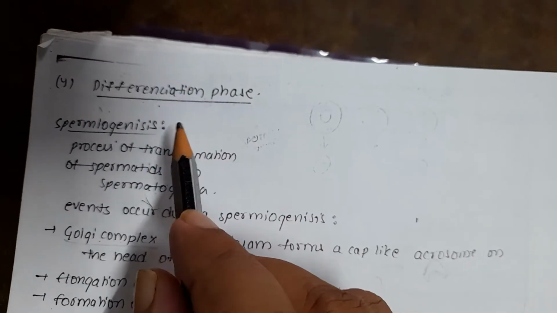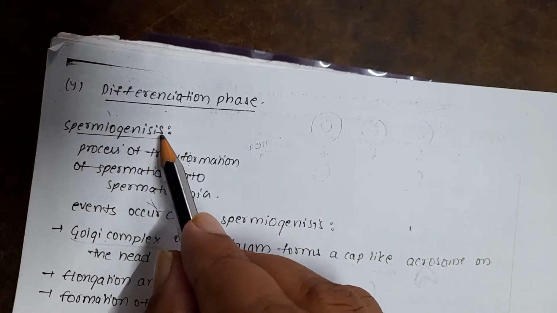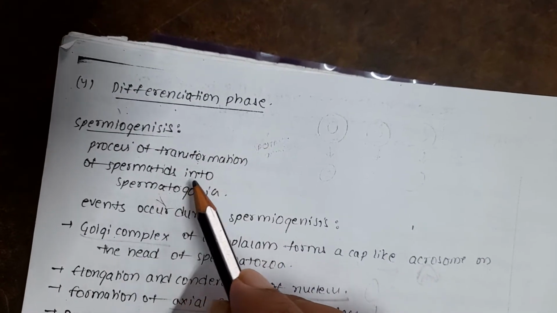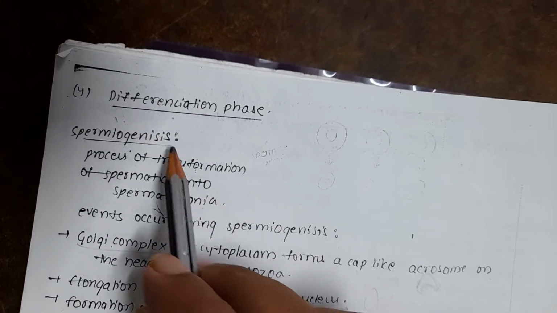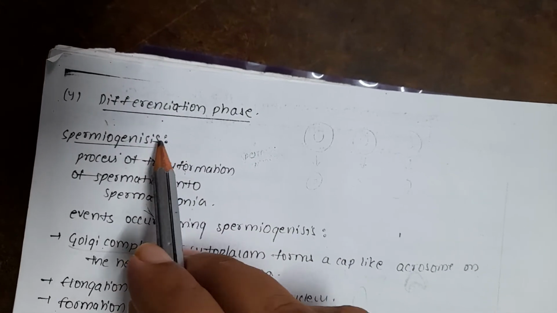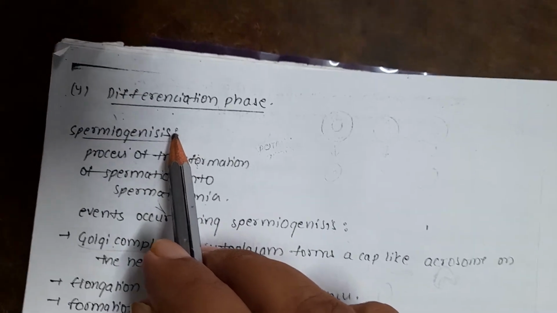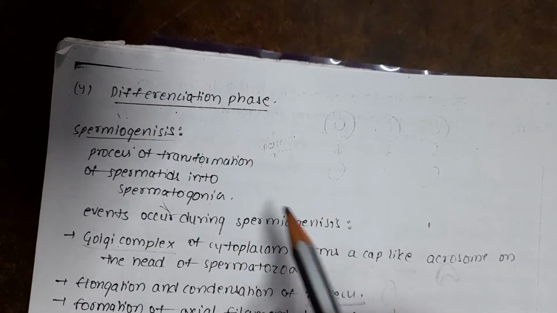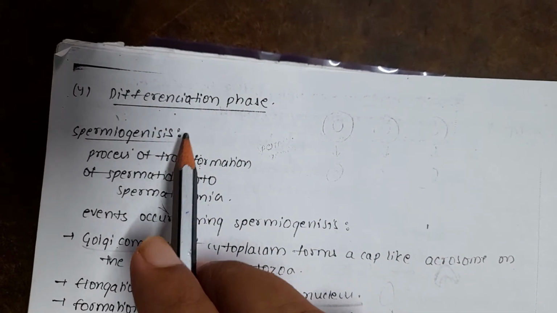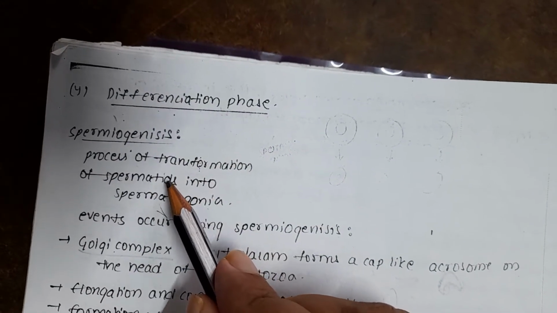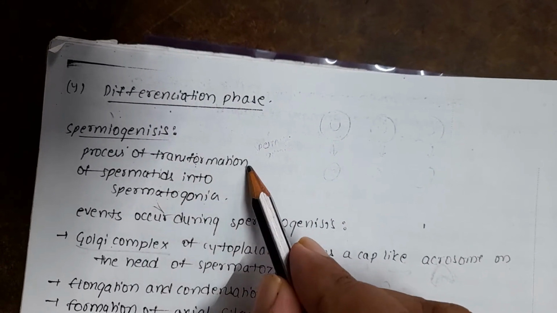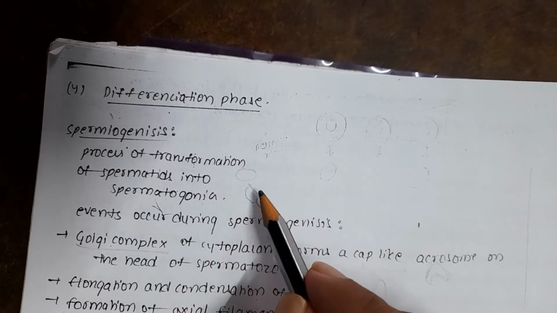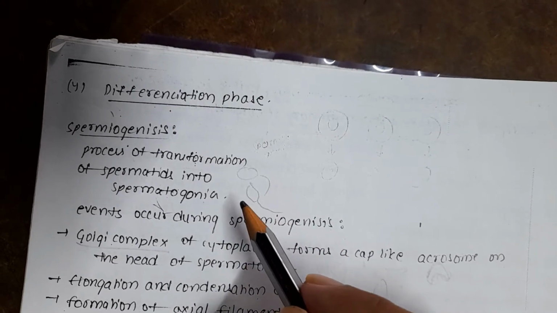Differentiation phase, spermiogenesis. What do you mean by spermiogenesis? The process of transformation of spermatid into spermatozoa is called spermiogenesis. Very important. It was given in 2017 NEET, I think. The spermatid, which is round, becomes like a sperm. Transformation changes take place here.